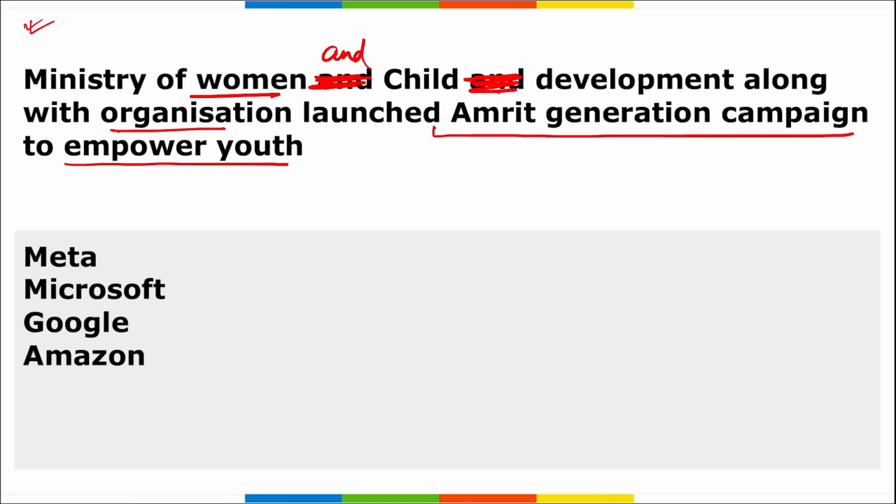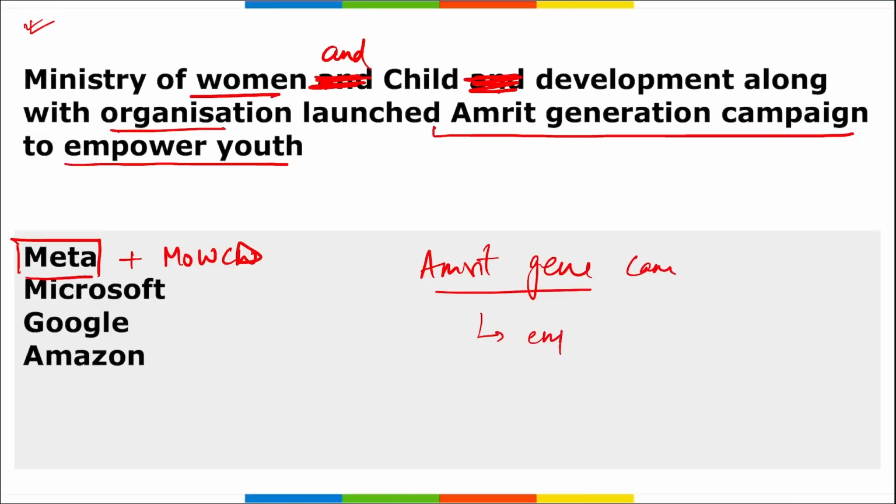Along with which organization have launched the Amrit Generation campaign to empower youth? It will be Meta, that was earlier known as Facebook. They, along with the Ministry of Women and Child Development, have recently signed an MOU, or basically they are working together to launch the Amrit Generation campaign, and this campaign is basically to empower youth. This campaign is basically to provide skills to the youth, and also to help the children